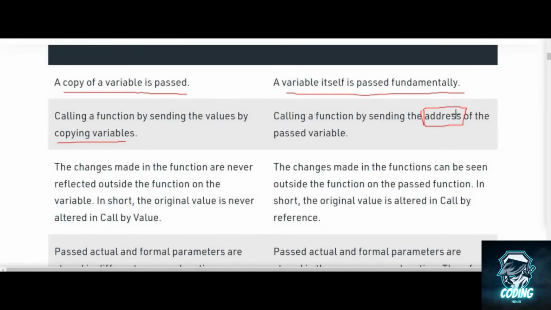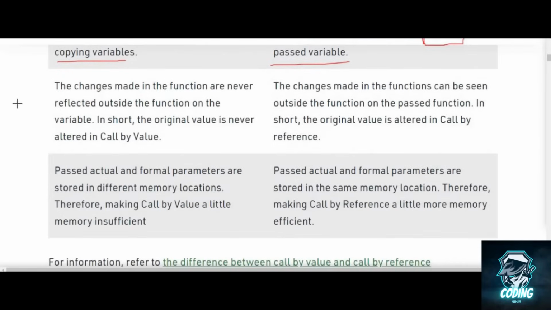In call by reference, we send the address of the variable, meaning the memory address at which that variable is stored. In call by value, the changes made in the function are never reflected outside the function on the variable. In short, the original value is never altered by call by value.